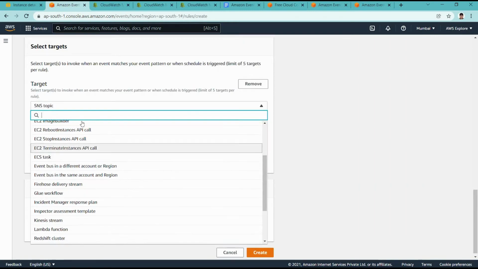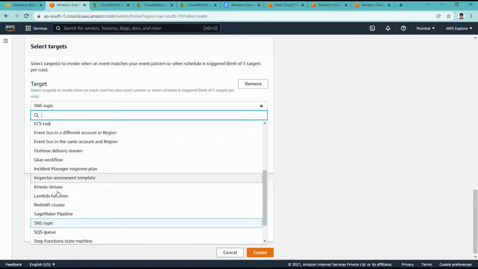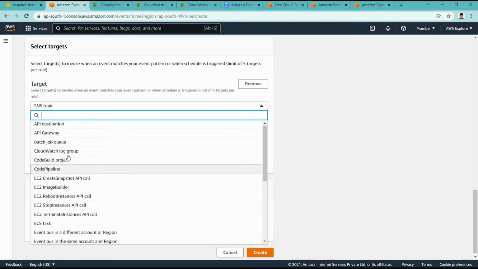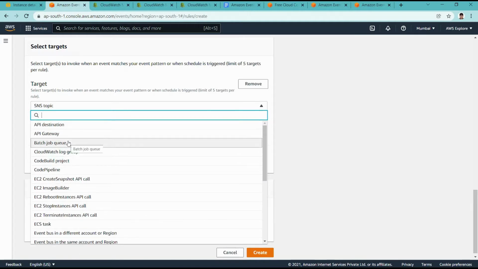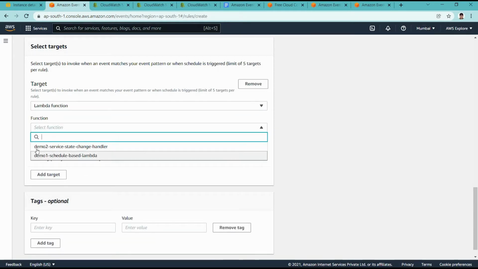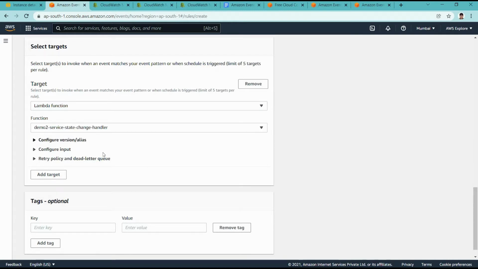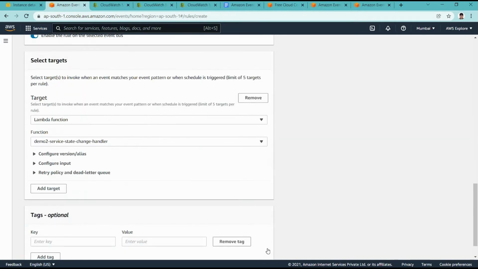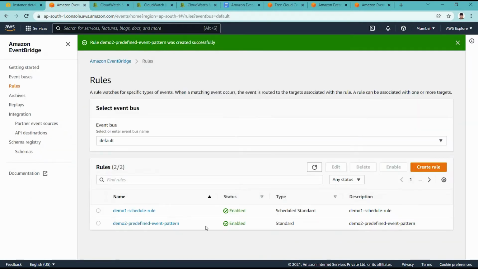There are many services supported as a target. You can see there are lots of services: SQS, SNS, Step Functions, Kinesis, and many more. But for now here we are using a Lambda function. So we are selecting the demo 2 service state change handler, and it will call that particular Lambda function. Okay, so let me create this rule.